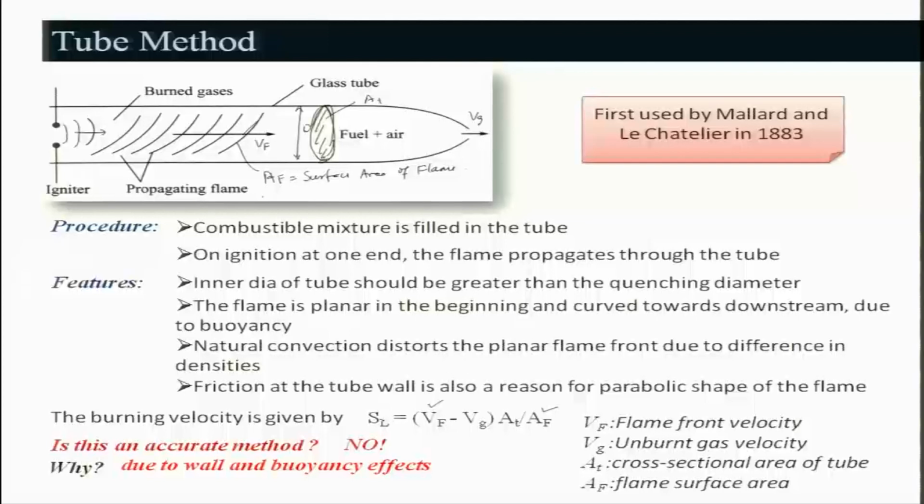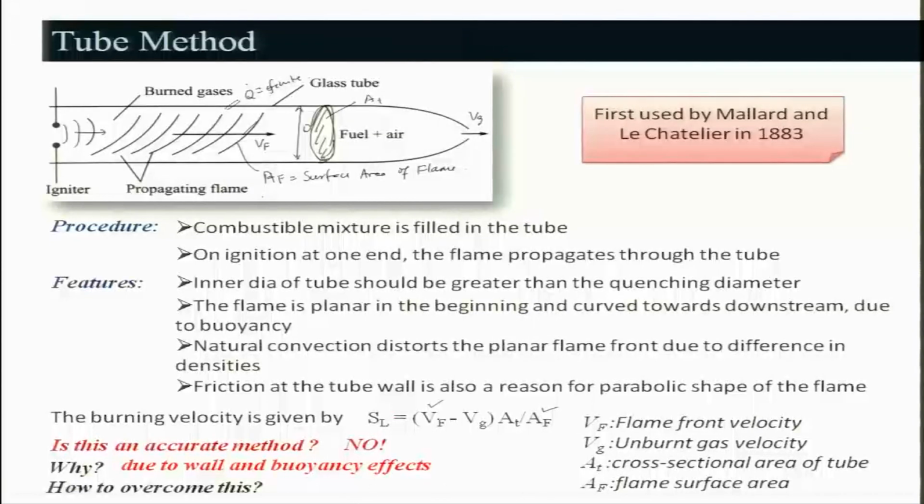And as I told, there will be heat losses from the wall, right. There will be some heat losses, some finite values. And also the buoyancy effect will be there, which is not taken care of in this formula or expression. So, one has to be very careful about this measurement system.